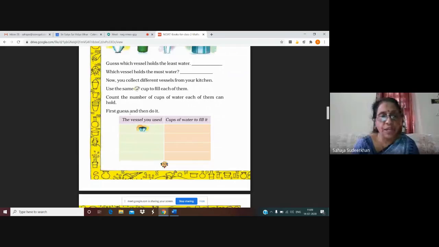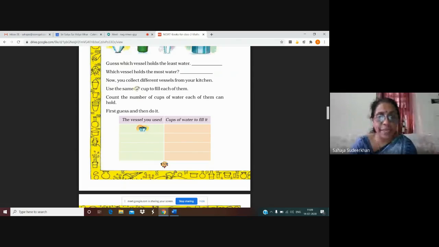So first do it. See the vessel you used. You can draw the picture or you can write the name here. Okay. One bowl is here. Then you can write or draw the picture here. And we have to write the cups of water to fill it. How many cups? 3, 2, 4. Any answer you get.